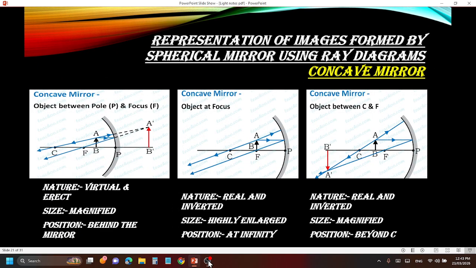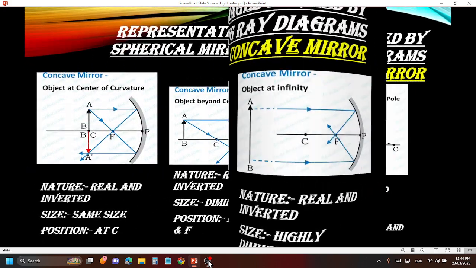Next topic is most very important. Remember, what is this? It is the representation of images formed by the spherical mirror using ray diagrams. Now, what are ray diagrams? Ray diagrams are the diagrams which we draw using rays. This definition is very simple: the diagrams which you draw using rays are called ray diagrams. Now we are going to study the ray diagrams of concave mirror. We take an object and keep it at different positions and see where the image will be found in the case of concave and also in the case of convex.